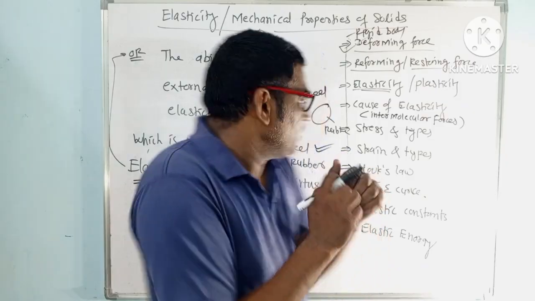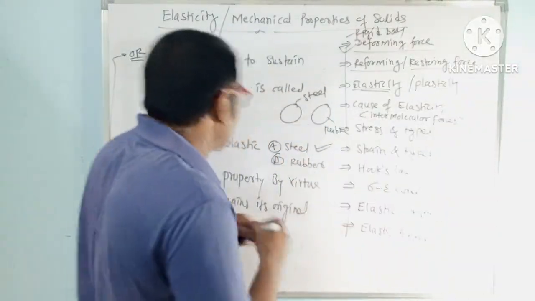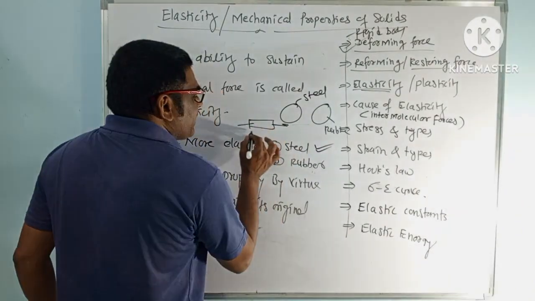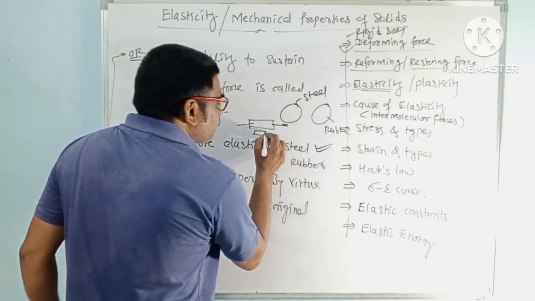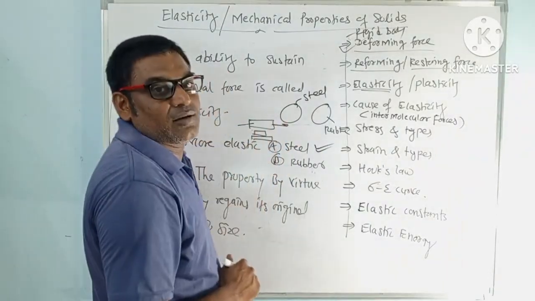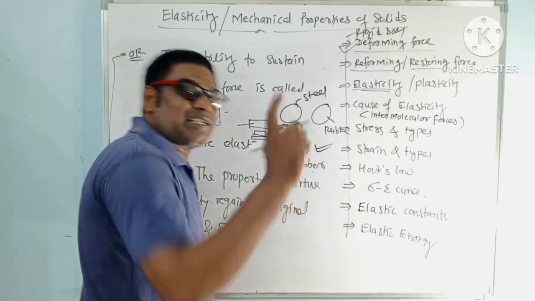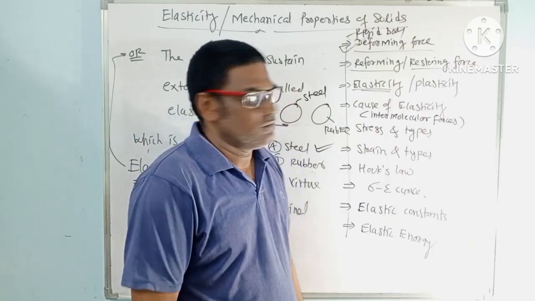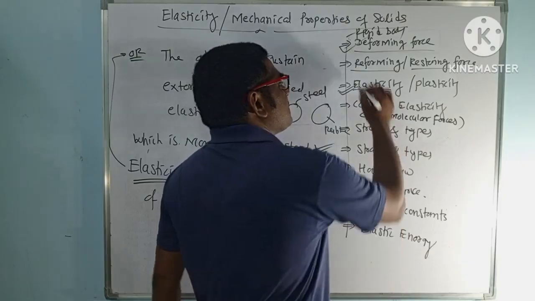Some bodies are in between. For example, this is a body and we apply some force. It will get this much deformation. After removal of the force, it will regain its shape and become this much, but not the original. In between. It will regain some amount, but not 100%. So it is partially elastic, partially plastic. Understood? So this is the concept of elasticity and plasticity.